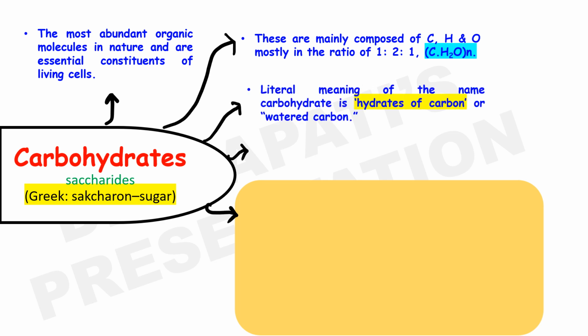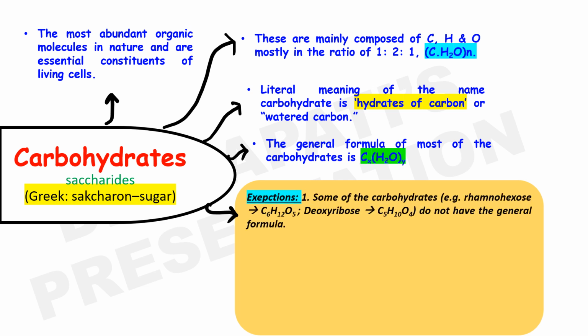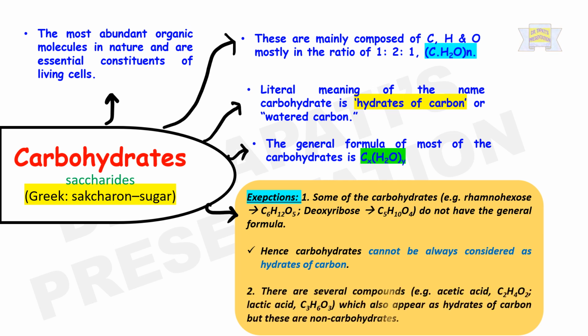The literal meaning of the name carbohydrate is hydrates of carbon or watered carbon. Therefore, the general formula of most carbohydrates is CxH2Oy. However, there are a few exceptions, where some genuine carbohydrates don't have the general formula CxH2Oy. Examples are rhamnohexose, with the formula C6H12O5, and deoxyribose, with formula C5H10O4. Therefore, carbohydrates cannot always be considered as hydrates of carbon.